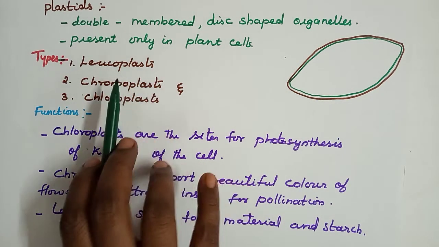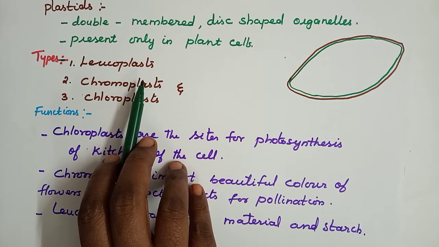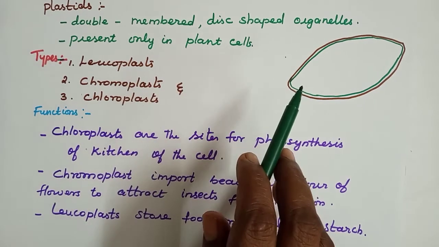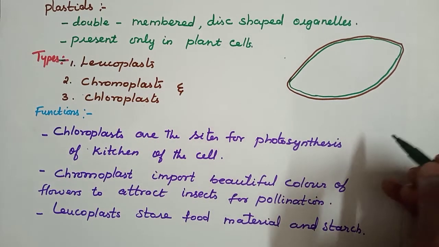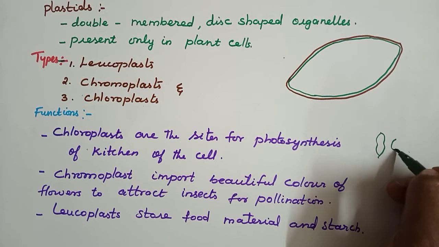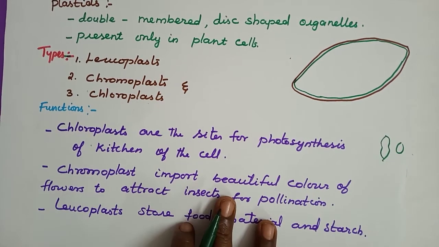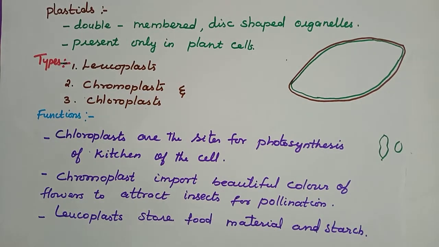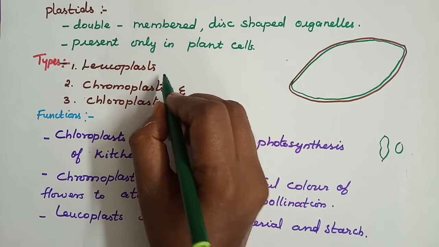Leucoplasts are colorless plastids present in the cells of underground storage organs. Underground storage organs means, for example, groundnut, potato, tuber, corm, rhizome, etc. Leucoplasts store starch.